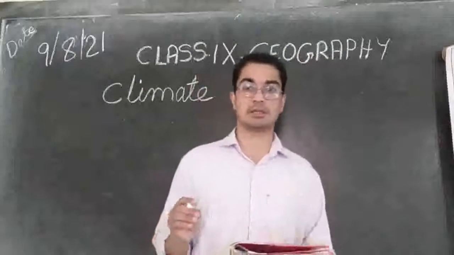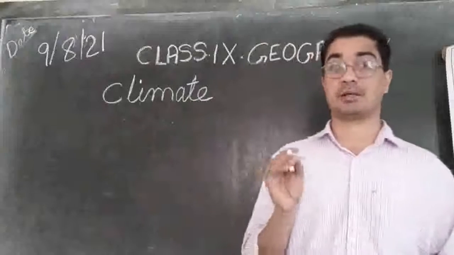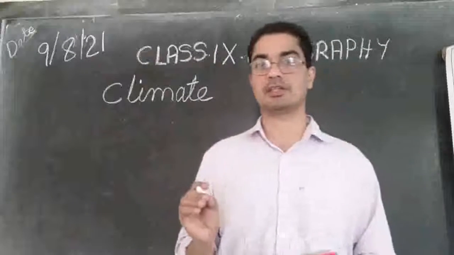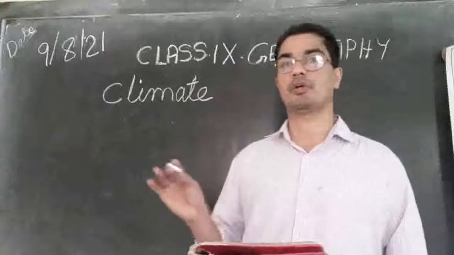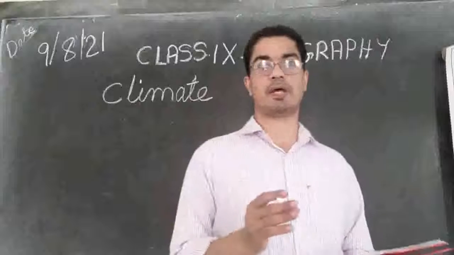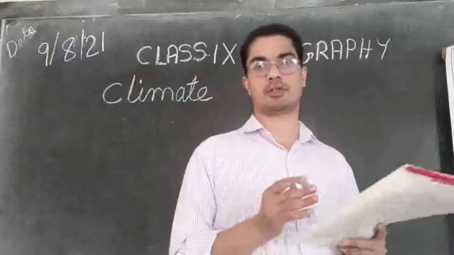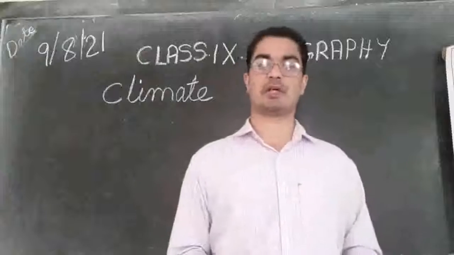So let's see what is climate again. Climate is the sum total of weather conditions over a large area for a large period of time, that is more than 30 years. One year it may be too hot, another year it may be too cold. So we cannot just say, this is the climate of this place.